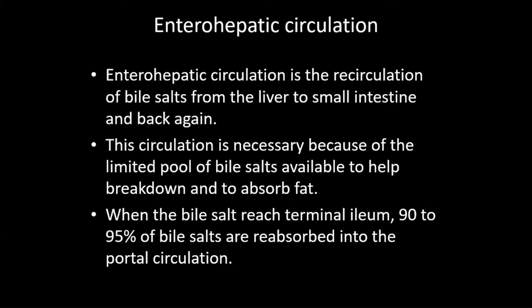Again, enterohepatic circulation is the recirculation of bile salts from liver to small intestine and back again. And why is this circulation important? This circulation is necessary because of the limited pool of bile salts. Only 2.5 to 3.6 gram of bile salts are available in the circulating pool. But in each meal, the requirement of bile salt is 4 to 8 gram. So it has to circulate twice or thrice to digest all the fat. So enterohepatic circulation is necessary.